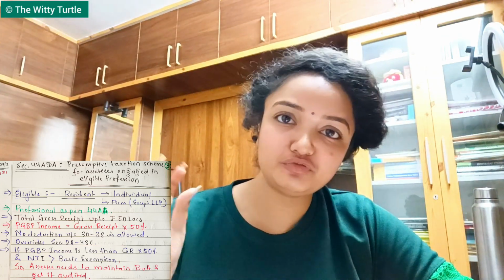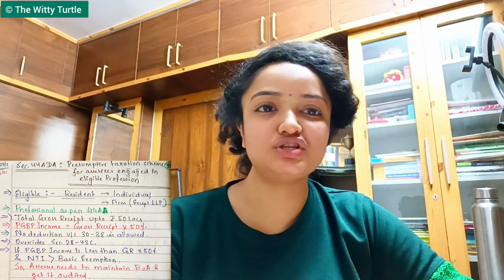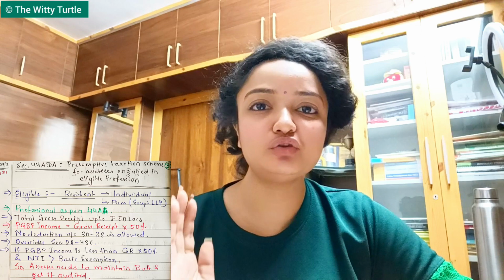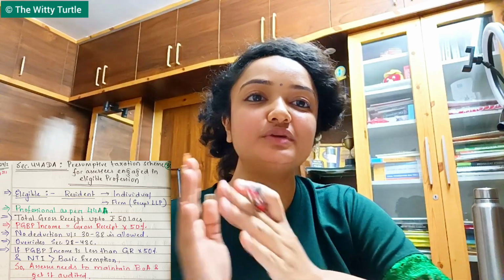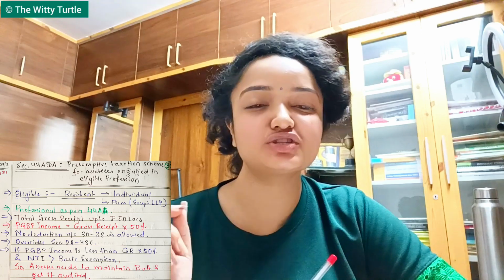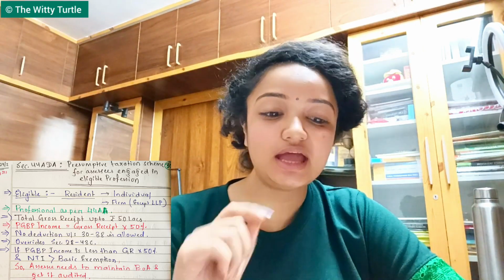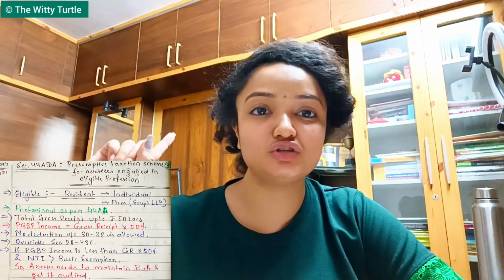Now, in this section again, any provision contained between section 30 to section 38 is not allowed. Why? Because obviously we are charging a direct percentage on this, so there is no point of claiming any deductions. So in this case, it will be assumed that all the provisions between section 30 to section 38 are given full effect, right? So no deduction under section 30 to 38 is allowed. The next point says that this particular section, section 44ADA, overrides all the sections between section 28 to section 43C, right?